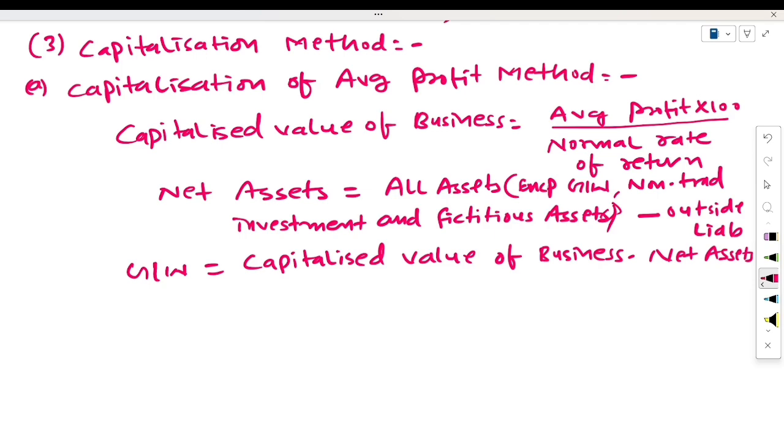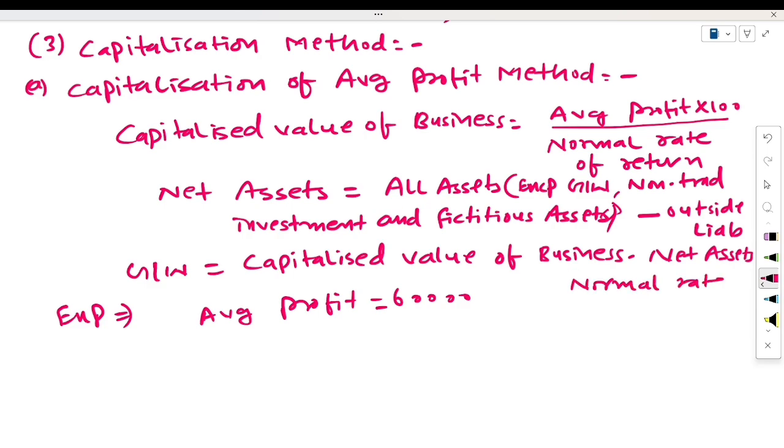Now see here with an example how to calculate the value of goodwill. Suppose a firm has an average profit of 60,000. This is the average profit of the firm, and normal rate of return is 10%.